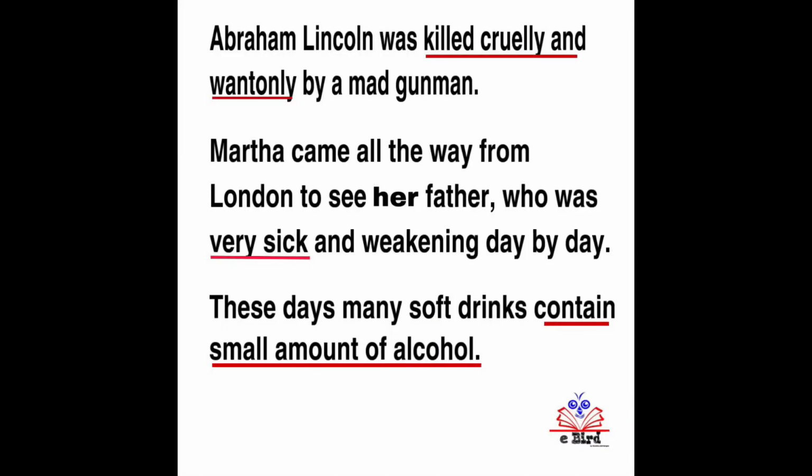Right, let's move to the second sentence. Martha came all the way from London to see her father, who was very sick and weakening day by day.